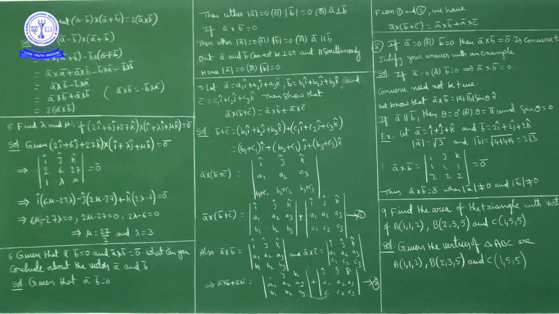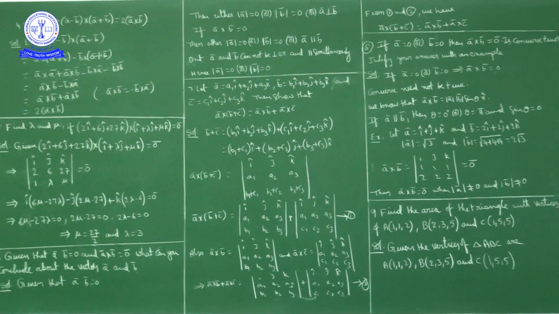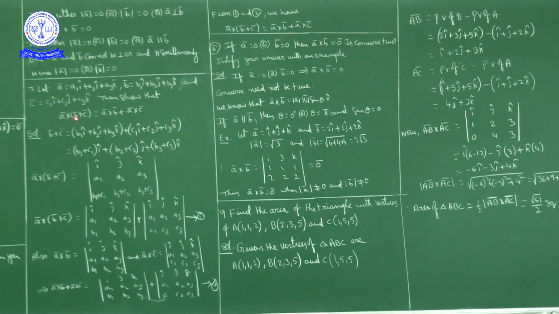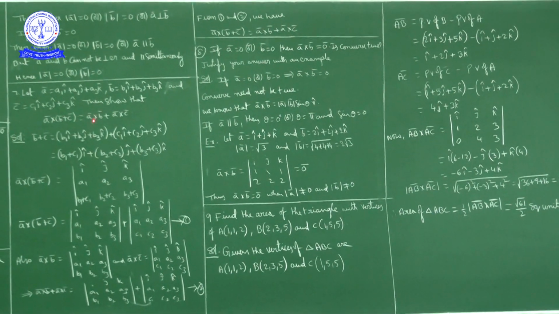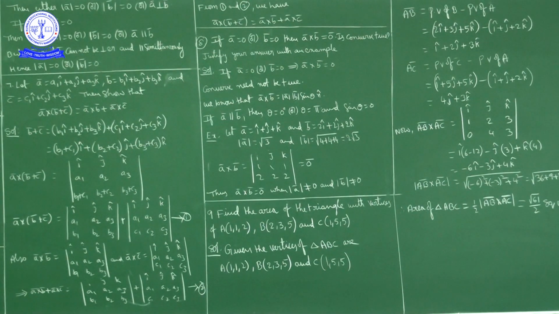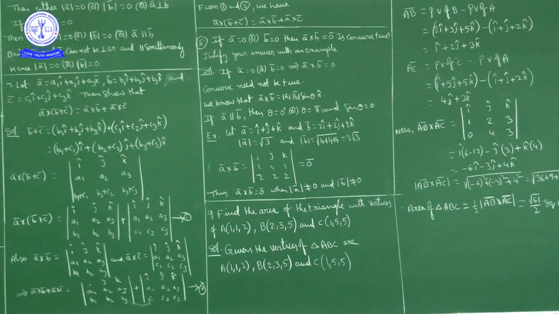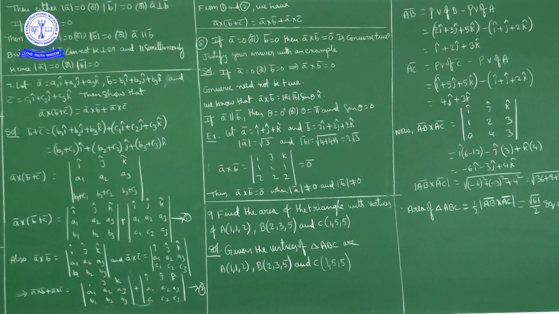What we have here, a bar is a1 i cap plus a2 j cap plus a3 k cap, b bar is b1 i cap plus b2 j cap plus b3 k cap, c bar is c1 i cap plus c2 j cap plus c3 k cap. Then show that a bar cross product with b bar plus c bar is equal to a bar cross b bar plus a bar cross c bar. Now first of all, I'll find what is b bar plus c bar.